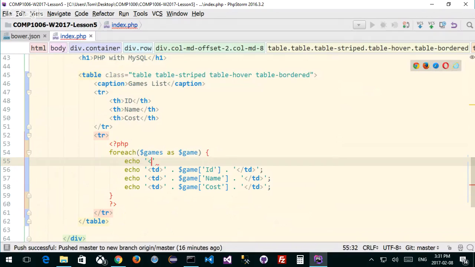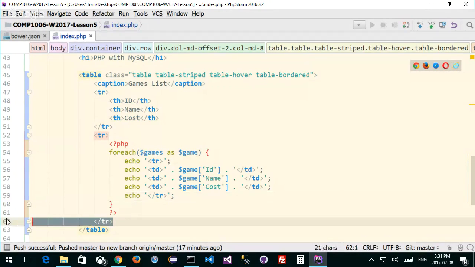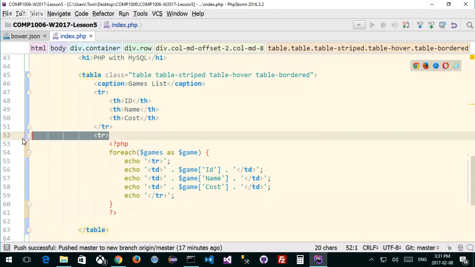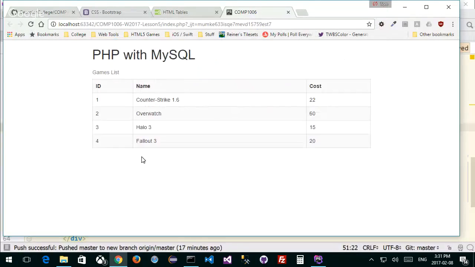So I'm going to go tr, and at the bottom, close it. Once we've set this up the first time, we're going to be golden. Okay, there we go. And then we're just going to get rid of these because we don't want this. Nice idea, but that's not what we wanted. Save, and if I go back to here and refresh, we should see it in the right format. Yeah. A few names, and it's displayed in a nicer way.